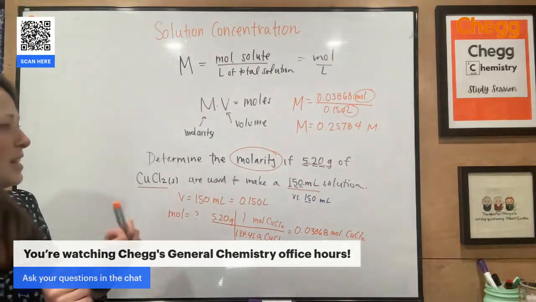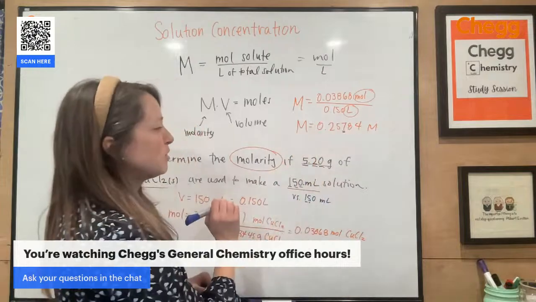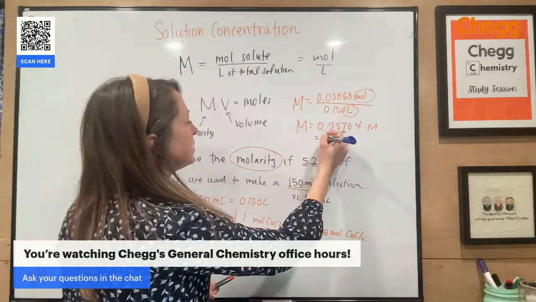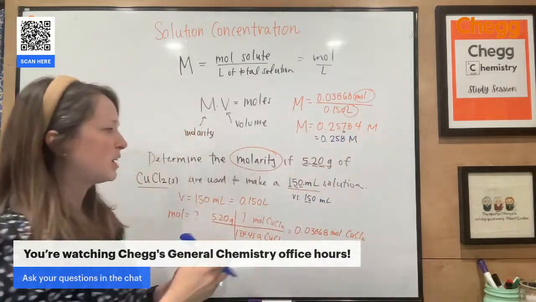But everything has 3 sig figs. Therefore, my final concentration should also have 3. I'm going to round at the 7. So this becomes 0.258 molar as my concentration.